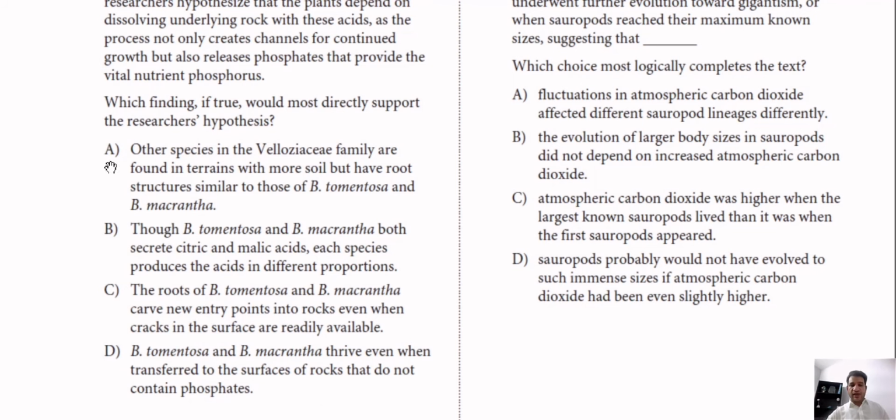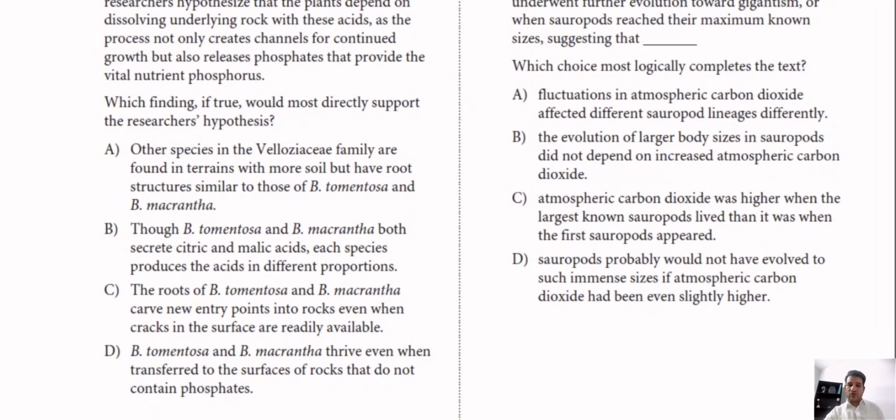Okay, so A says here, other species in the same family of those 2 plants are found in terrains with more soil but have root structures similar to those of the 2 plants. So it says here that in some areas with soil, some plants that belong to the same family as those 2 plants can grow, and they have a similar structure.